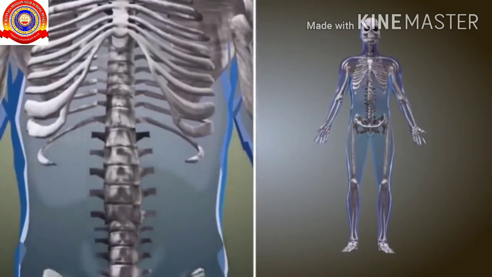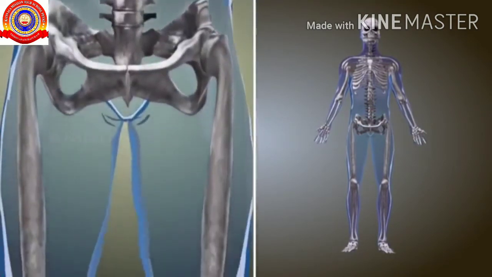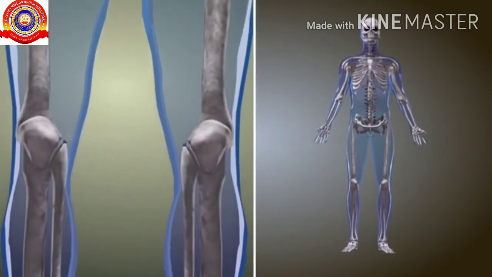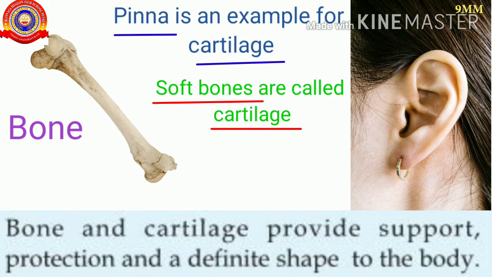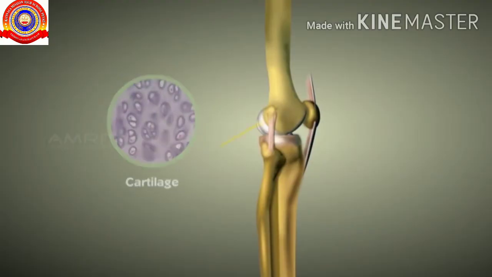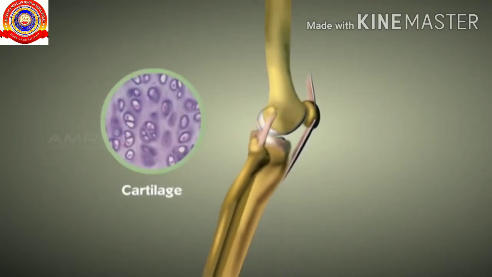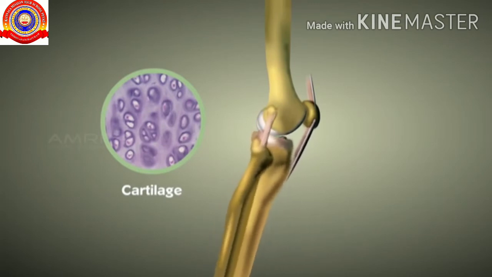Next one is bone. It is a strong connective tissue. It helps in movement and provides shape. The bone and cartilage provide support, protection, and a definite shape to the body. Pinna is an example of cartilage. The soft bones are called cartilage. The cartilage also helps to protect bones from rubbing against each other. It is a flexible tissue.